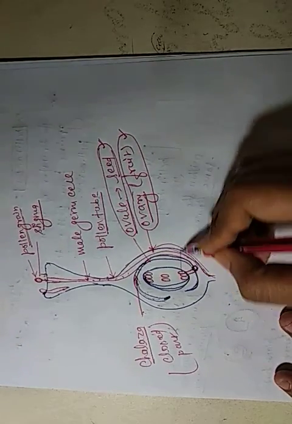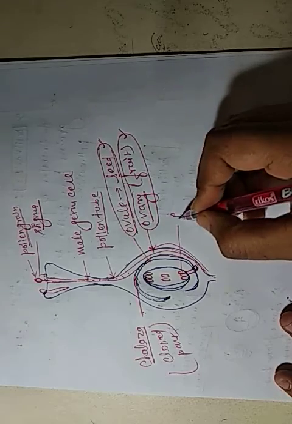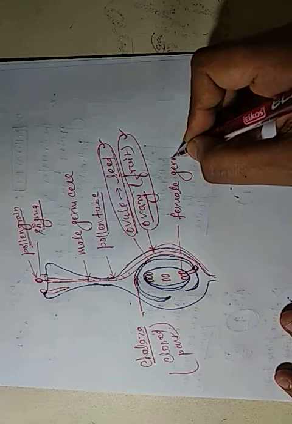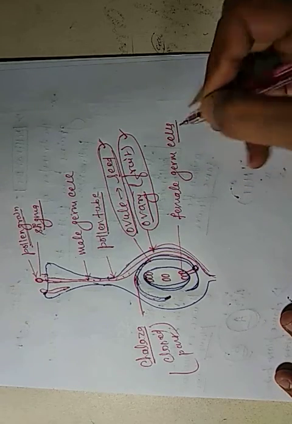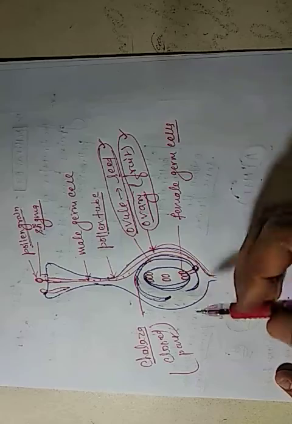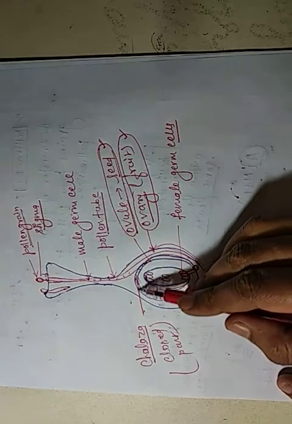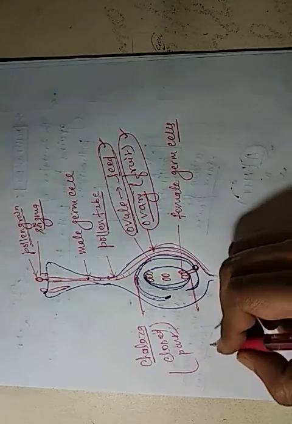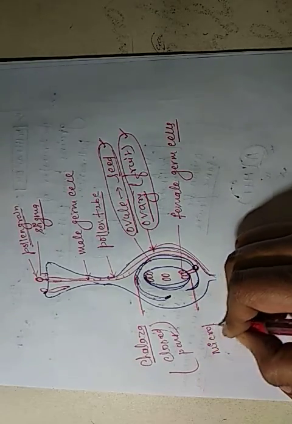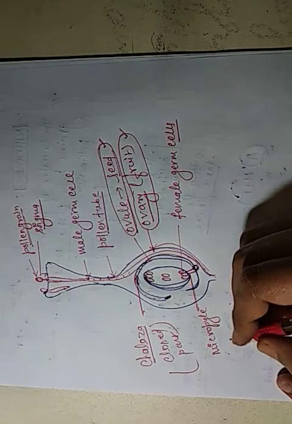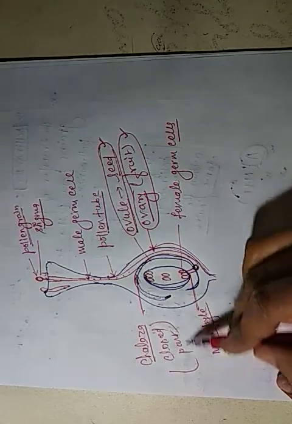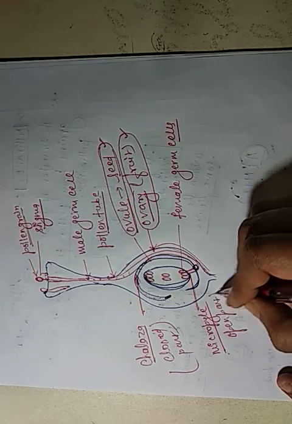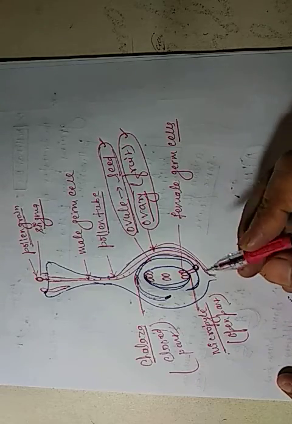And these are the female germ cells. This place is called the chalaza, and this part is called the micropyle. Chalaza is the closed part and micropyle is the open part.